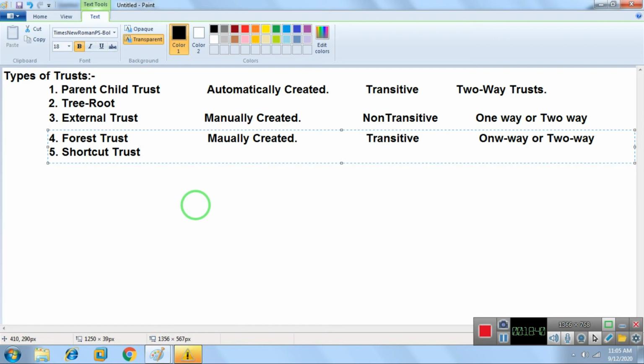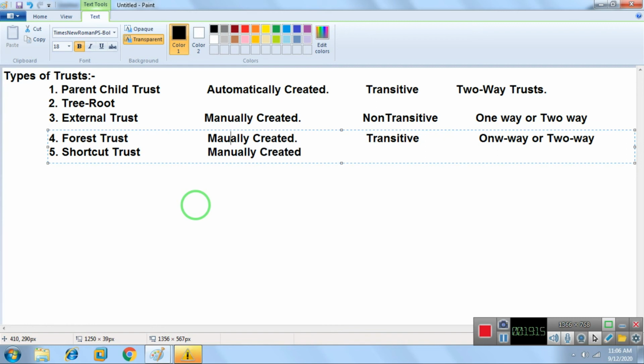A shortcut trust is mostly used to improve authentication time between AD DS domains that are in different parts of an AD DS forest. I'll give you an example. This is also a trust we can create manually, a manually created trust.